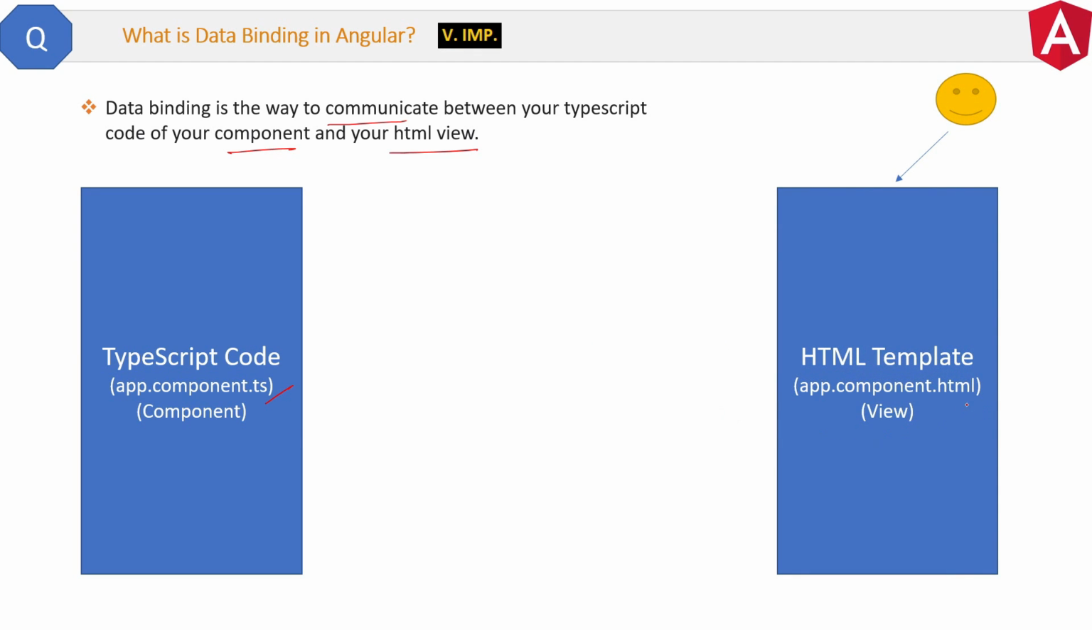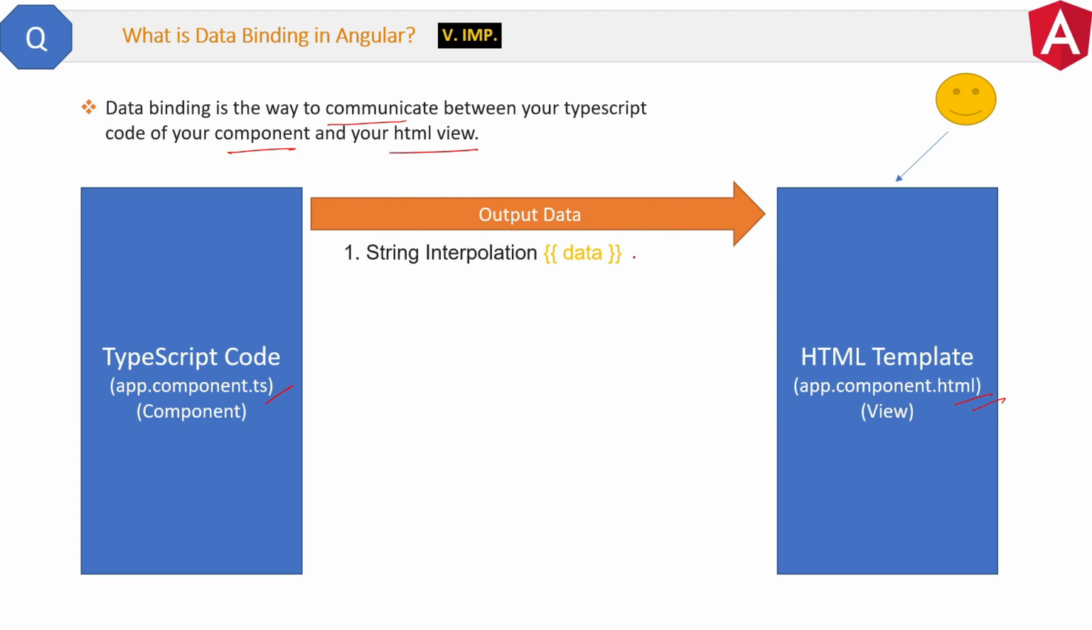And Angular provides us the app.component.html template file for displaying this data. Now the question is how to transfer data from TypeScript code to HTML template and then from template to TypeScript code. For that reason we have the data binding technique which does this job of passing data. Now there can be three ways to pass data. From component to HTML template, which is output data. For this we have two data binding techniques, string interpolation and property binding. We will discuss them in detail in separate questions.